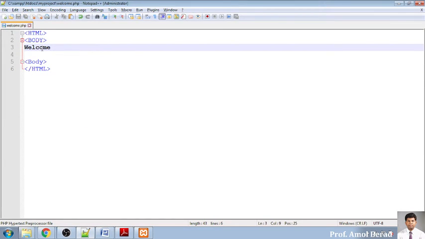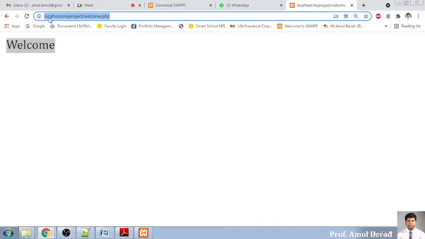Let us see whether it is working or not. Okay, it is there. So the PHP file will be executing, and that will be displaying the output in front of you. Now it is on localhost. We are not using a URL. So localhost/my project, and this will be opening this URL. So we are running on a server.